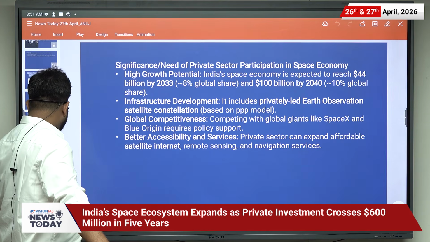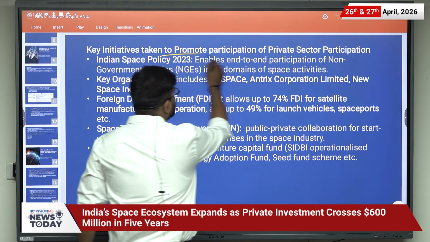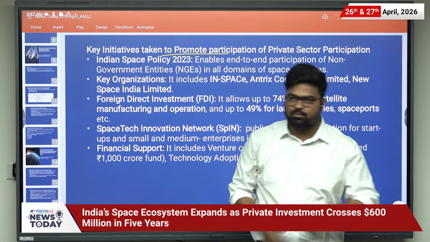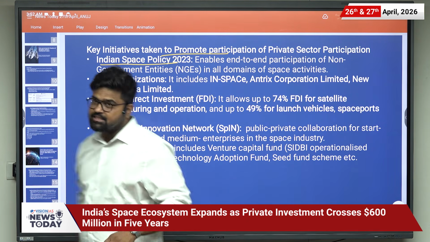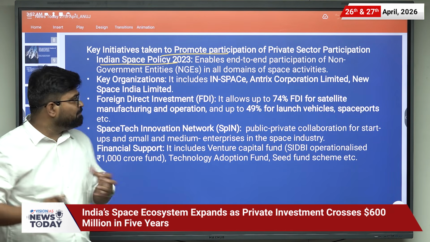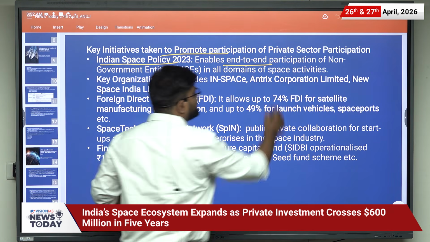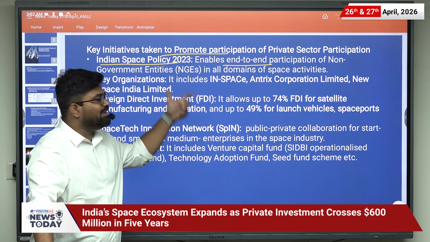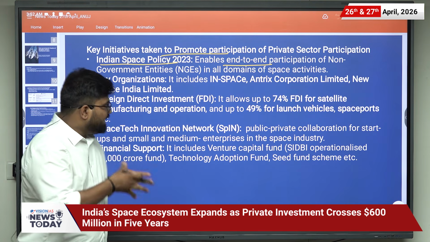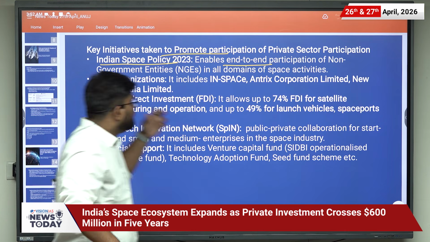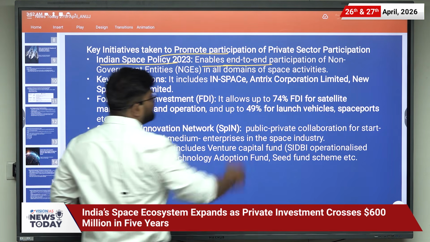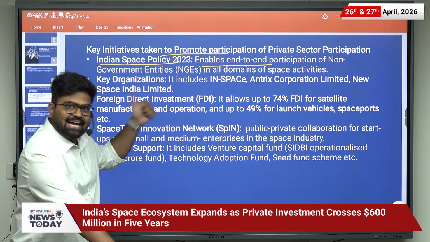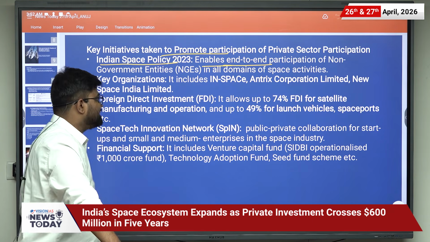Let us move further and understand the initiatives taken to promote participation of the private sector in the space economy. First of all, the Indian Space Policy of 2023. It is very important, and it enables end-to-end participation of non-government entities in all domains of space activities.